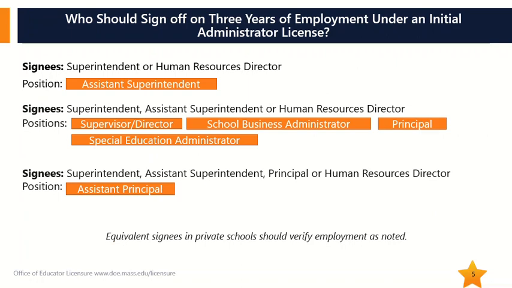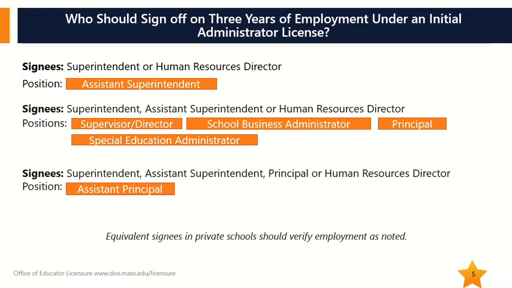The superintendent or the human resources director should verify employment for an assistant superintendent. The superintendent, assistant superintendent, or the human resources director should verify employment for a school business administrator, special education administrator, principal, or supervisor director. In addition, a principal, superintendent, assistant superintendent, or human resources director should verify employment for an assistant principal. Equivalent signees in private schools should verify employment accordingly. Employment under an initial administrator license means employment under the license from the date of issuance.